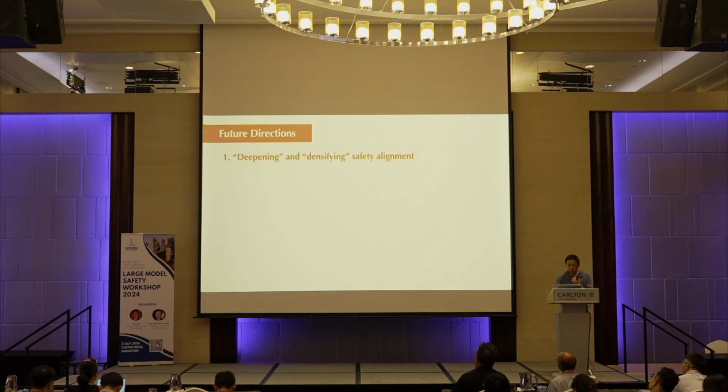Okay, and those are the two simple yet effective solutions we proposed for the malicious fine-tuning attack. In terms of future directions, I think there are at least a bunch. One is deepening and densifying the safety alignment. I think Pratik mentioned that as well. The current safety alignment is very sparse, meaning there's a sparse resource focusing on a subset of these language models, and if you destroy that subset of parameters, the safety property is just gone.